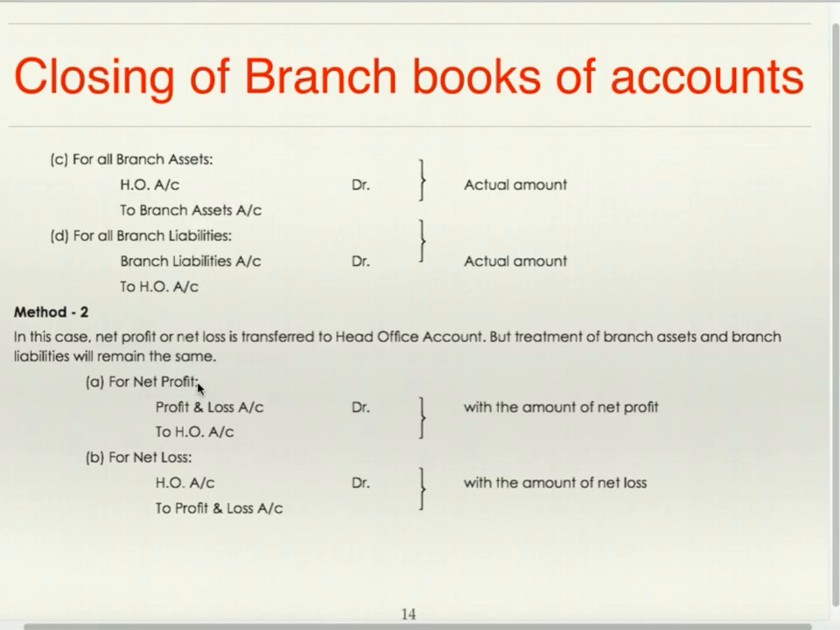For net profit, profit and loss account debit to head office with the amount of net profit. For net loss, reverse entry, head office to profit and loss account with the amount of net loss.